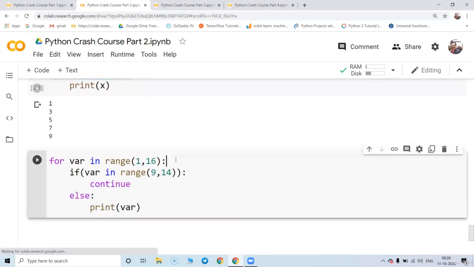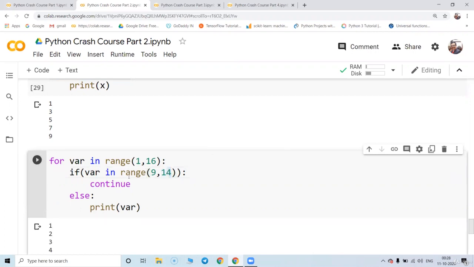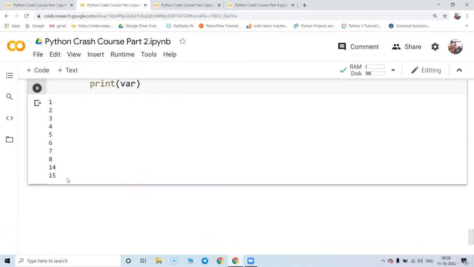This is also an interesting example. Suppose I'm taking a value from 1 to 16. That will print 1 to 15, and I'm not going to print the values from 9 to 13. So before 9, 1 to 8 will come, and after 13, 14 and 15 will come. Great, you can check it out.